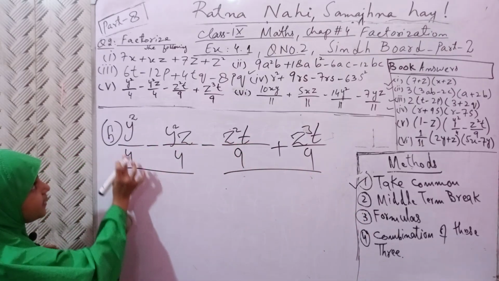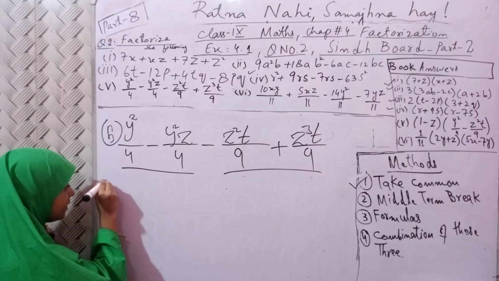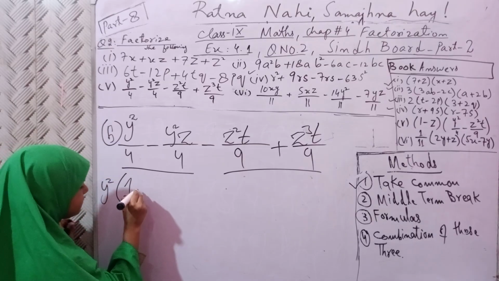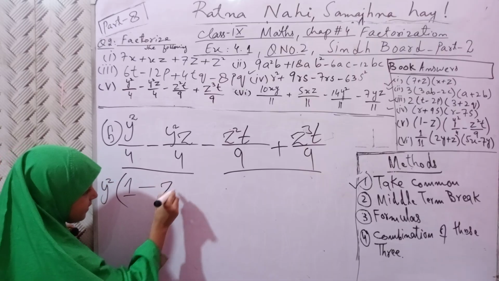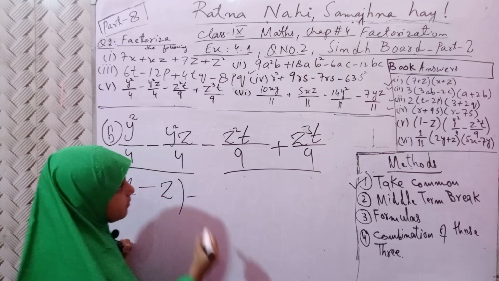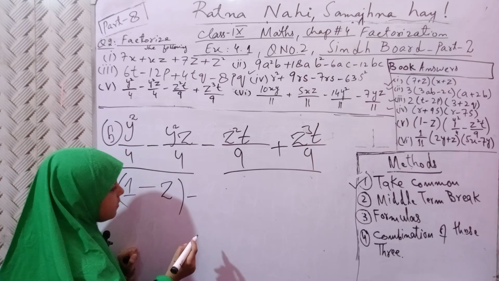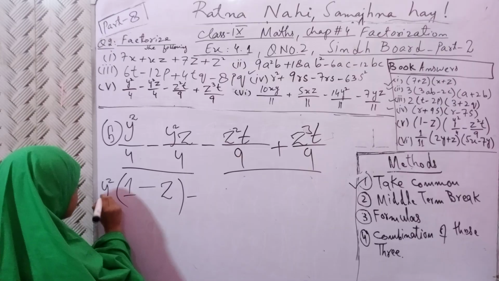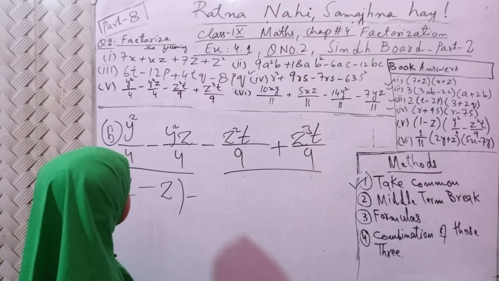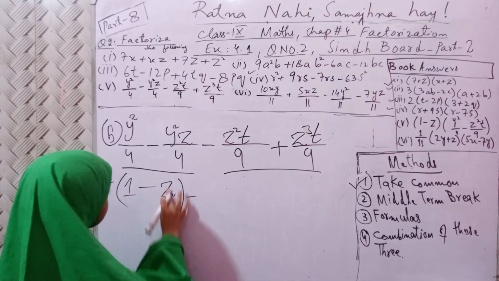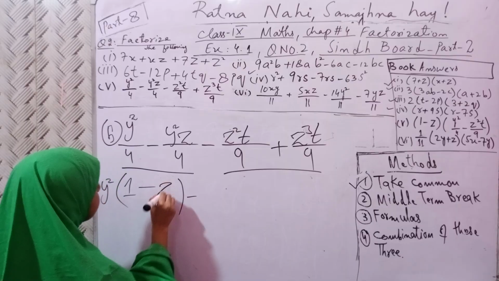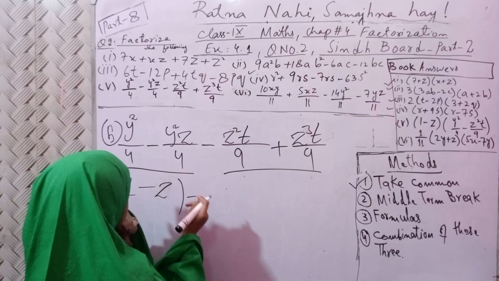Now this pair and this pair. First of all, in this pair, y square is common here. Make a bracket. 1 is remaining, minus sign, and z is remaining.